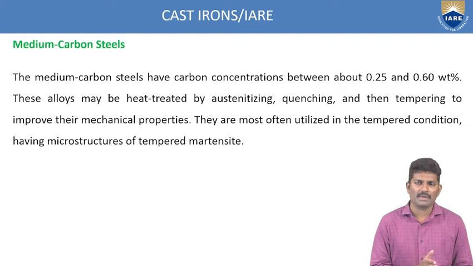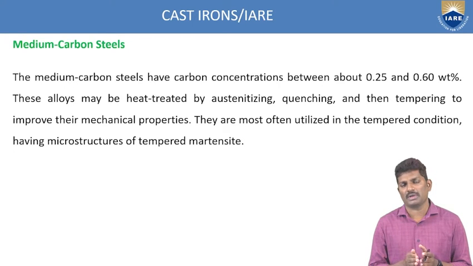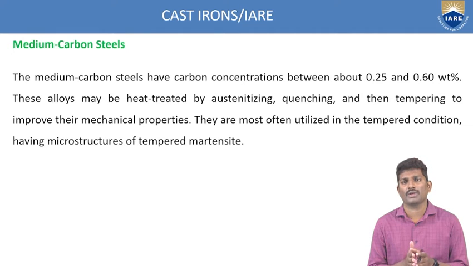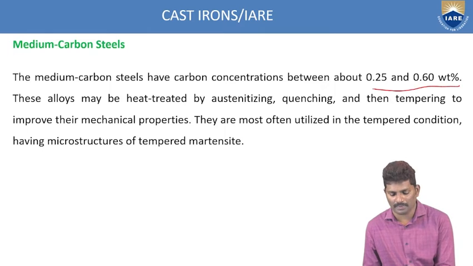Now coming to the medium carbon steels. In the low carbon you have less than 0.25% of carbon. The medium carbon steels have carbon concentration between 0.25 and 0.60%. So this is the range you have to know.